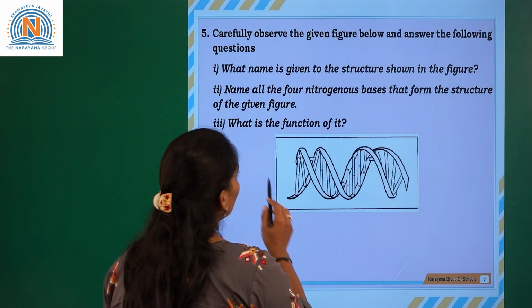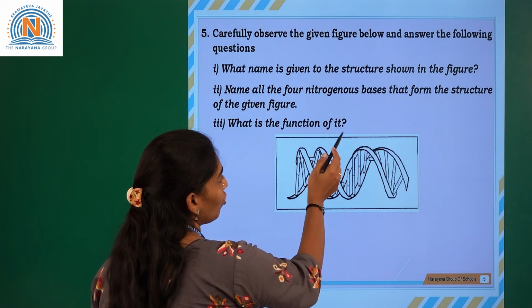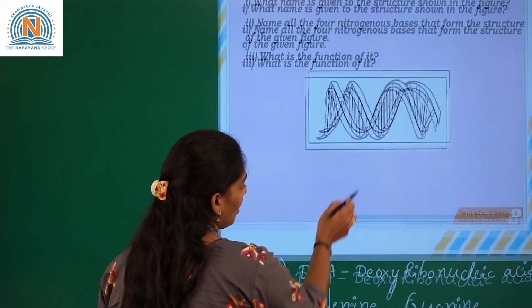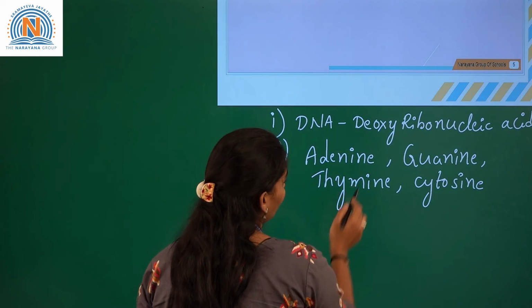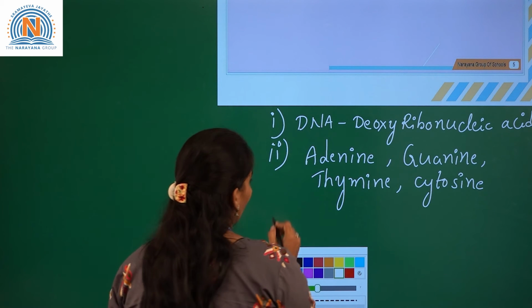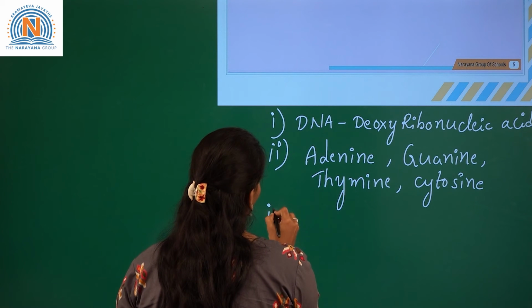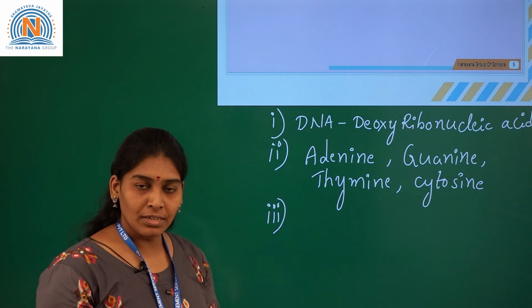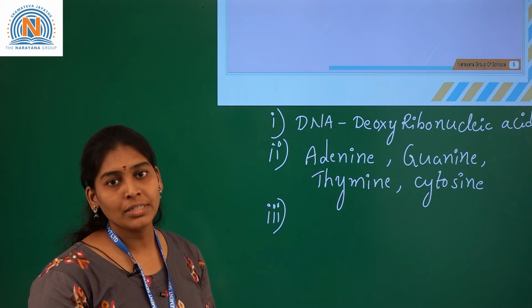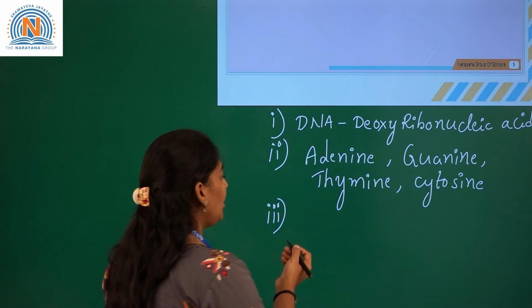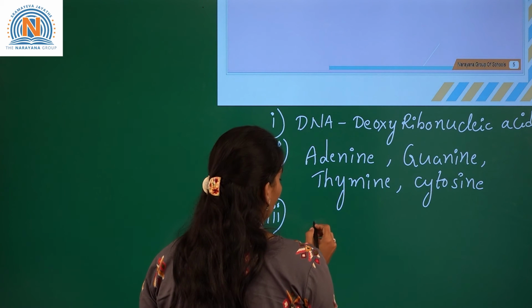What is meant by the third question? What is the function of it? So, what is the function of it? As we can write that answer, the third answer is, what is the DNA function? It transmits the characters or traits from parent to progeny by the heredity units called genes.